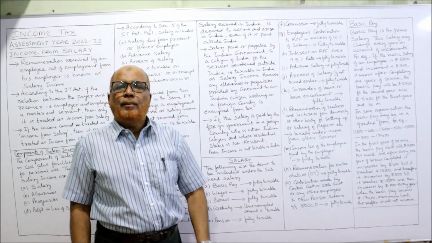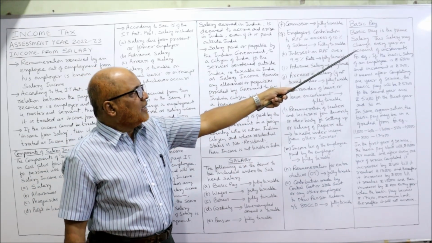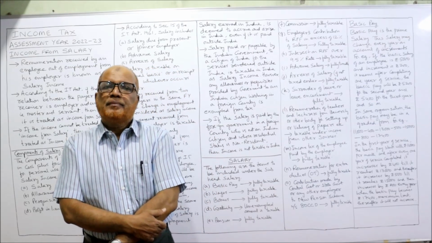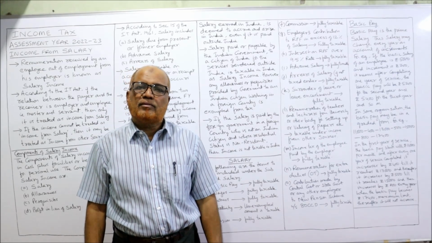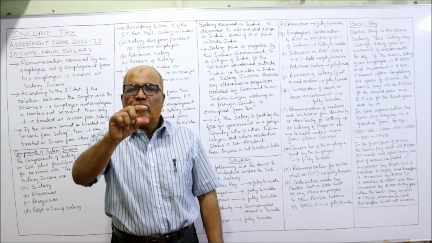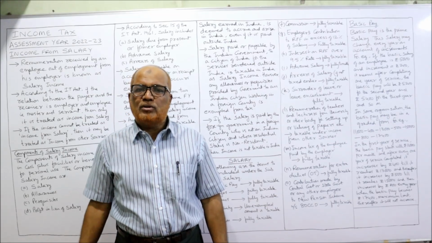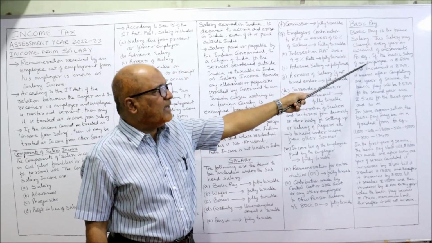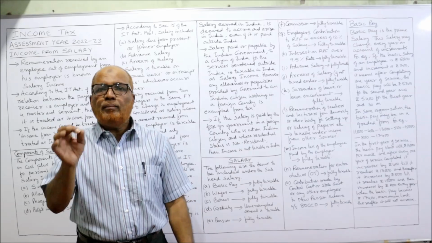First item, basic pay is the prime salary. This salary may change every year. The basic pay may not remain the same. The basic pay may change every year due to increments. Whenever there is an agreement between the employer and the employee, the employer will specify that every year there will be an increment of so and so amount. For example, I have taken here, the basic salary of an employee is 5,000 per month and the increment is 200.